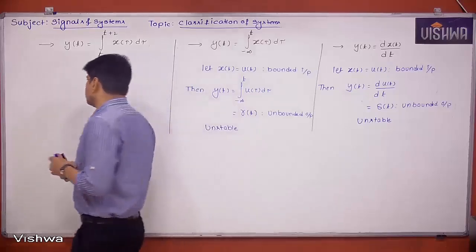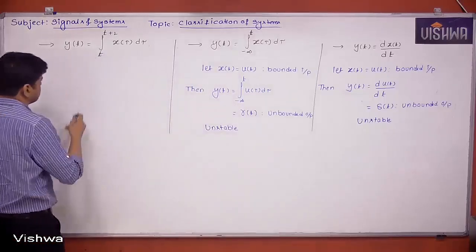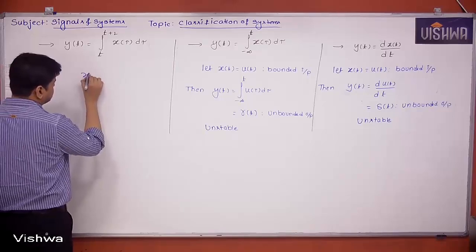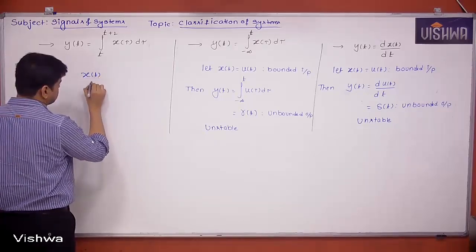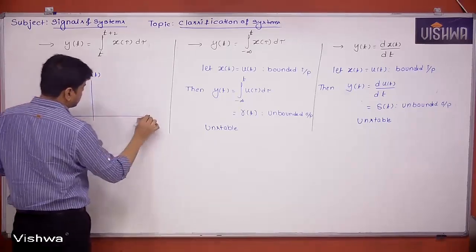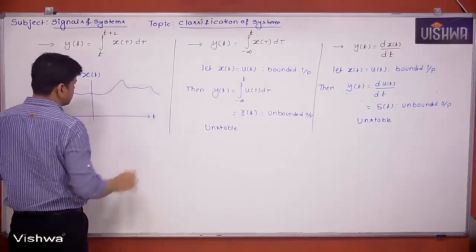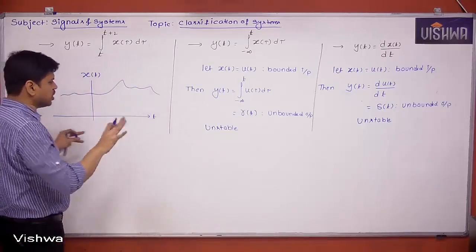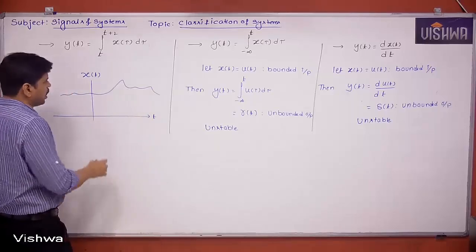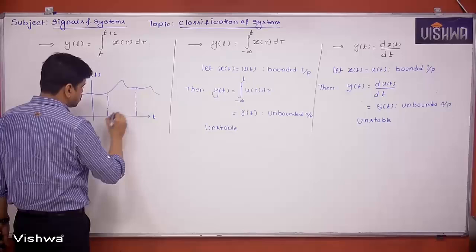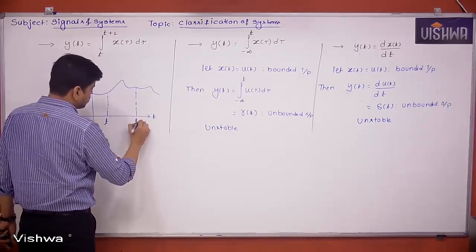Let me make you understand. Suppose consider x of t, any signal which is a bounded signal. Its value will never go to infinity. Now I am doing the integration between t to t plus 2.